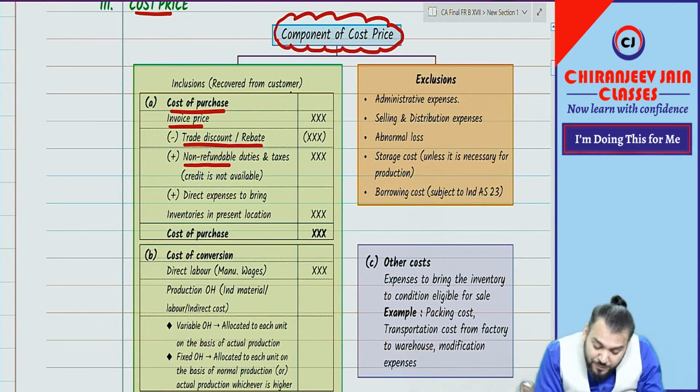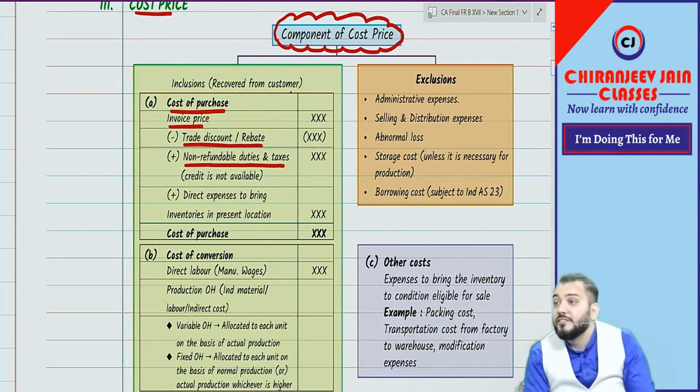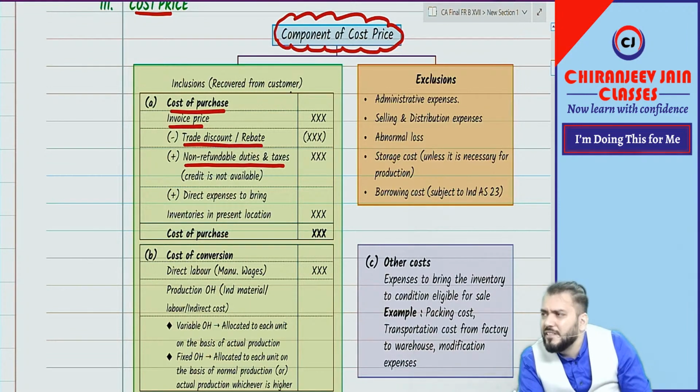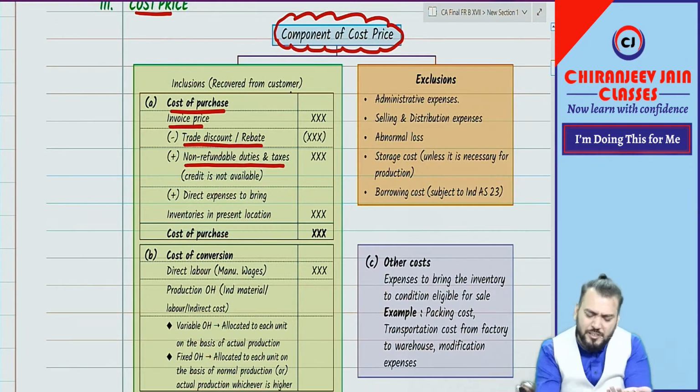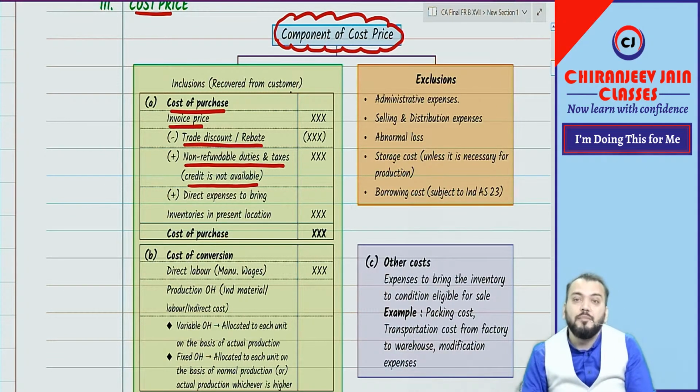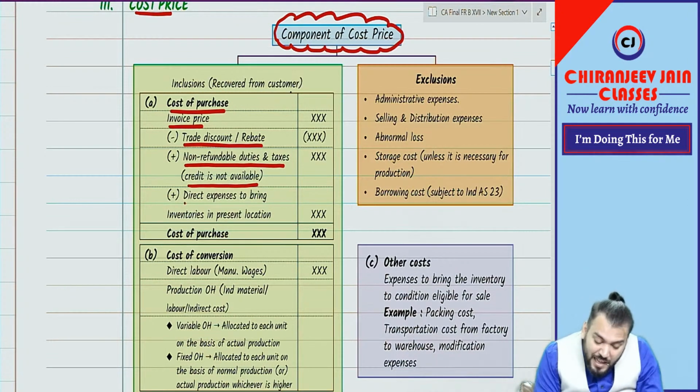Plus any non-refundable duties and taxes. So non-refundable duties and taxes means what? Any import duty or any GST which has been paid for which credit is not available. If suppose input credit is available, then it will not be added. Simple. This point also you know. Plus any directly attributable expenses to bring the